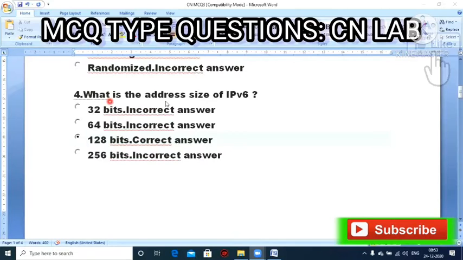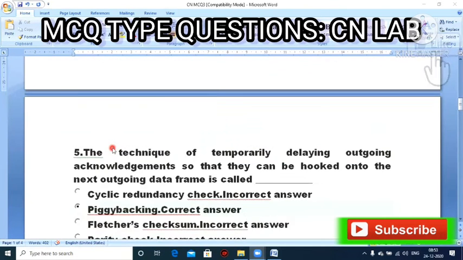Next question. What is the address size of IP version 6? Option A, 32 bits. Option B, 64 bits. Option C, 128 bits. Option D, 256 bits. So option C, 128 bits is the correct one.